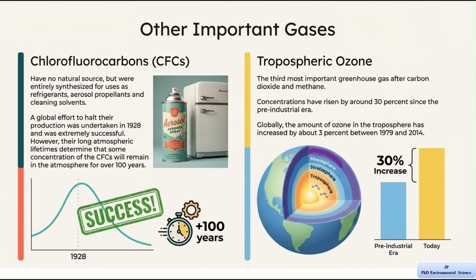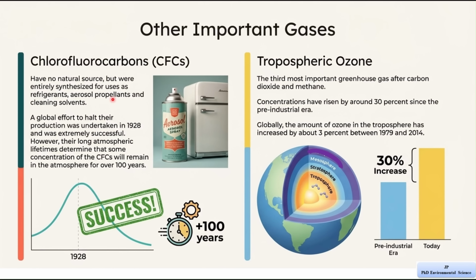Here are some other important gases that also affect climate. These gases are not the main ones we studied earlier, but they still play a significant role. First, we will talk about chlorofluorocarbons, also called CFCs. They are different from other gases because they do not have natural sources, means they are not produced naturally in the environment.